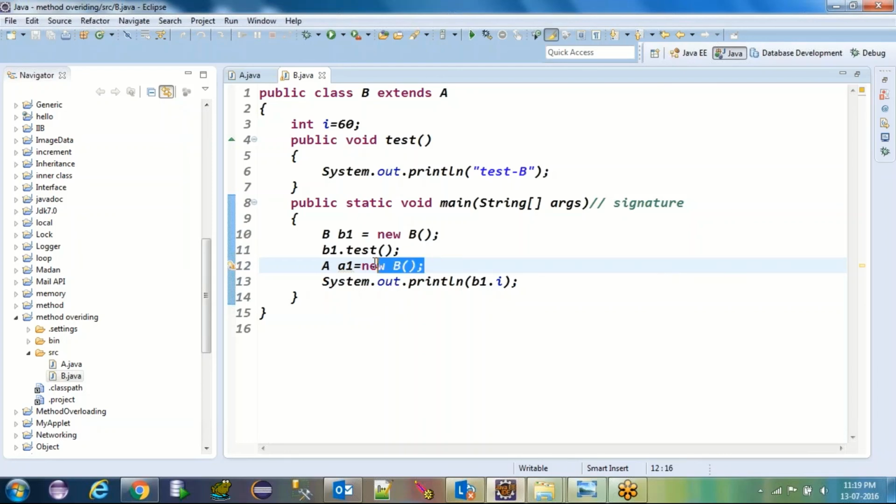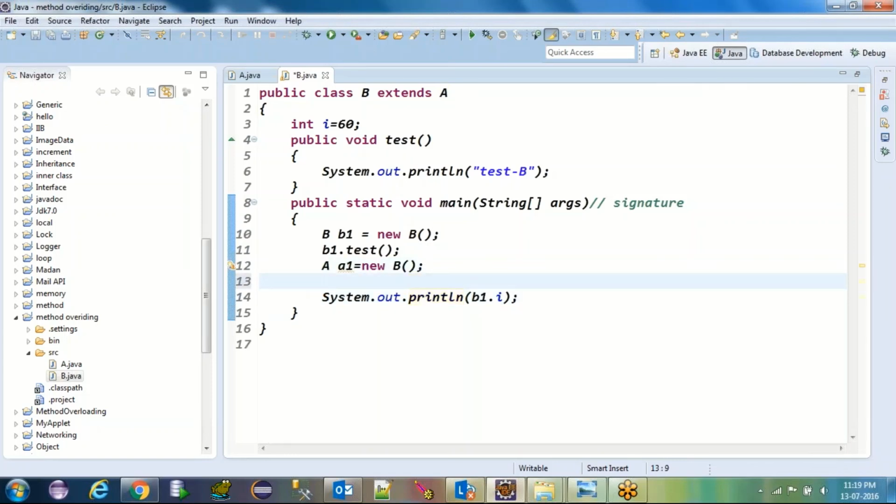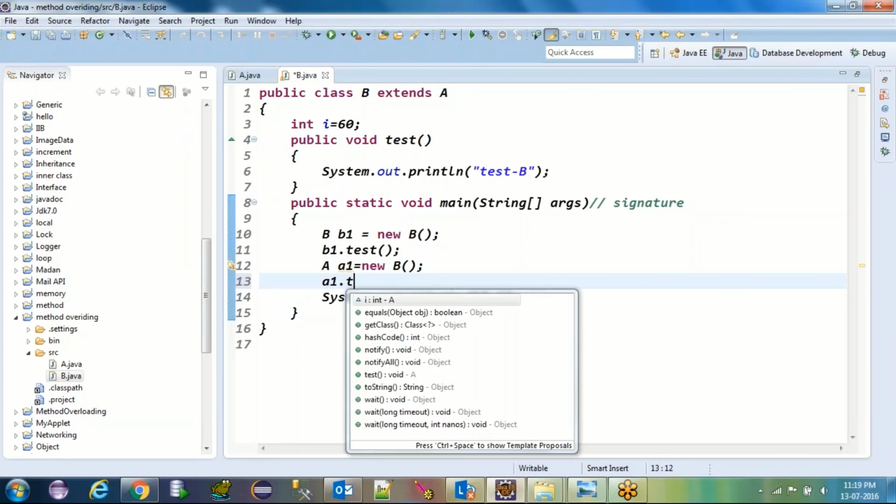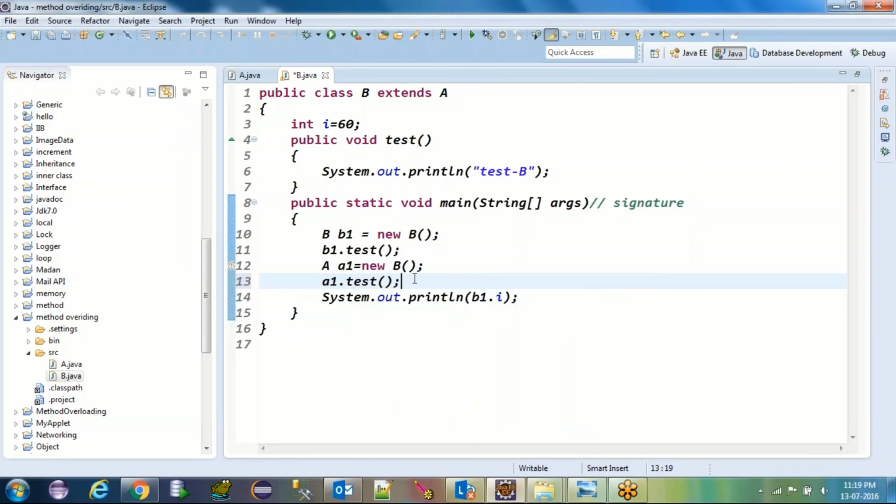This is the actual purpose of the inheritance or casting. This is called casting. I will come to that. So in this case, if you write a1.test, then this will come from which class? B class, because you are creating the object of B class. And if you write a1.i, it will come from A class.